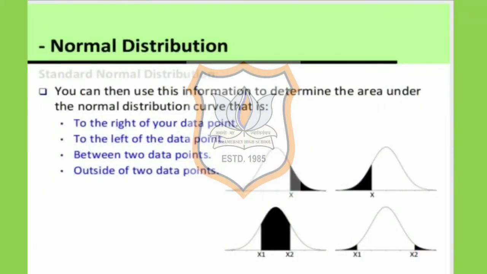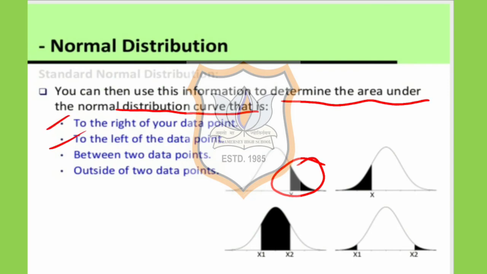Now, when you have to use this information to determine the area under the normal distribution curve, we can find the value of the probability to the right of the data point. Like this, we will draw the curve, and from the right side, we find the area and we will get the probability. We can find the area to the left of the data point and its corresponding probability.